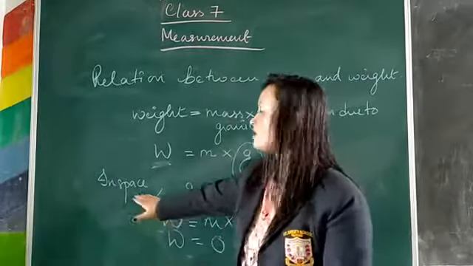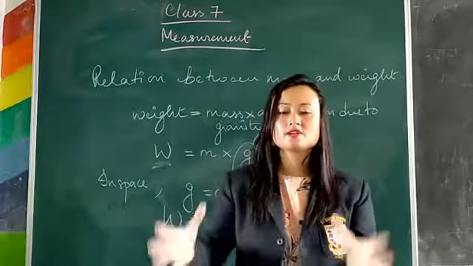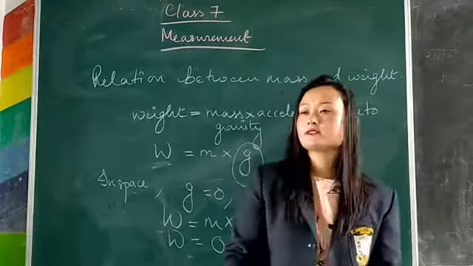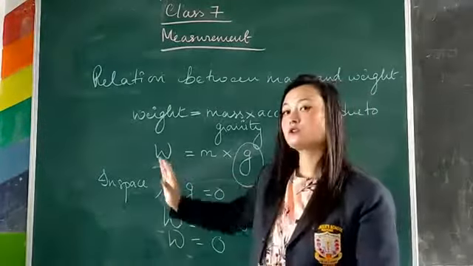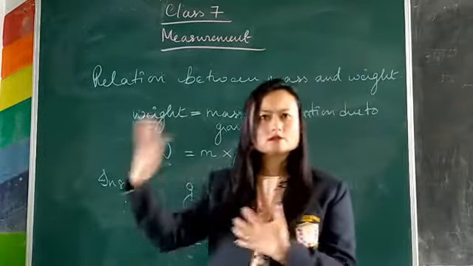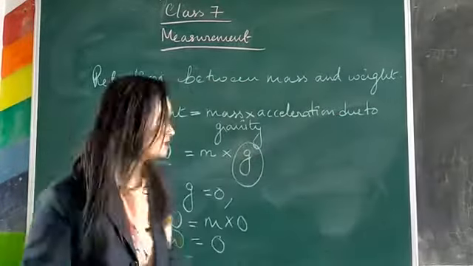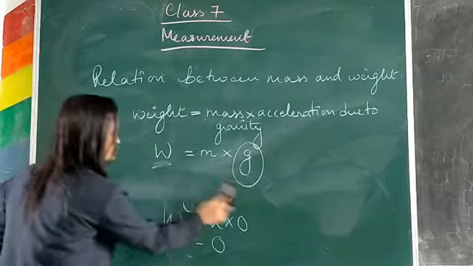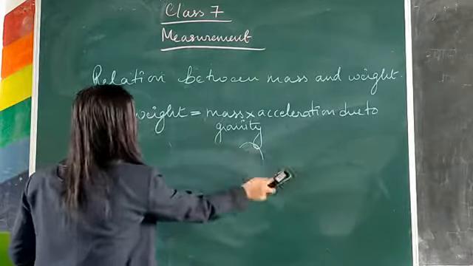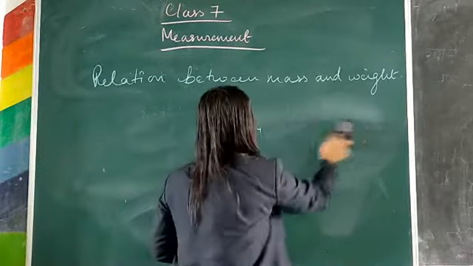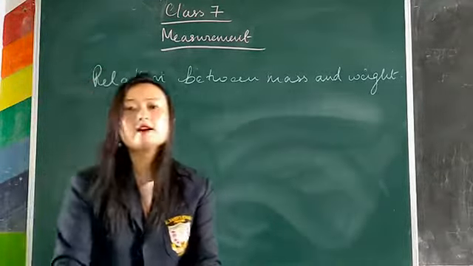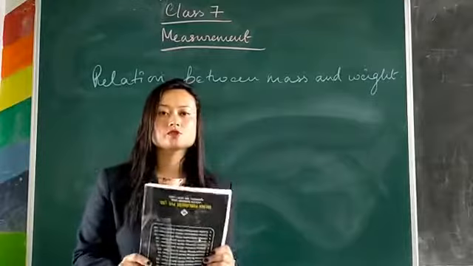This is where on space, when you take it on the space. Since the value of g changes, the weight also changes. You take it to the moon, what will happen to the weight? Though it is not there in the book, I'm just referring to this one. So what will happen if an object is taken to the moon? Say we have this book and we take this book to the moon.